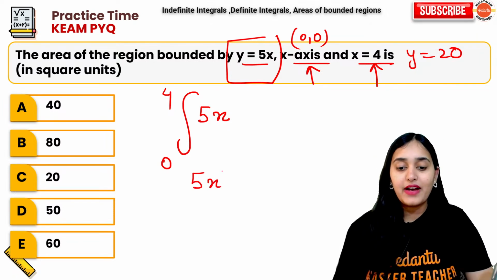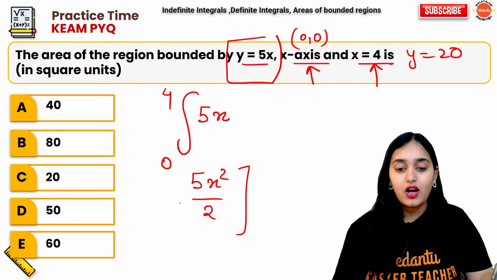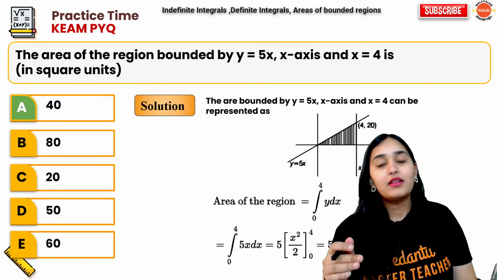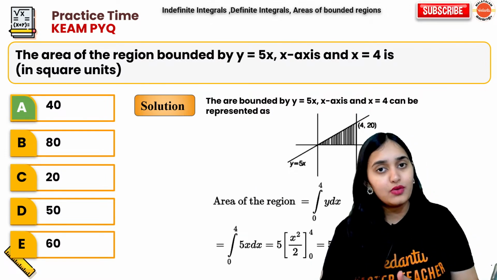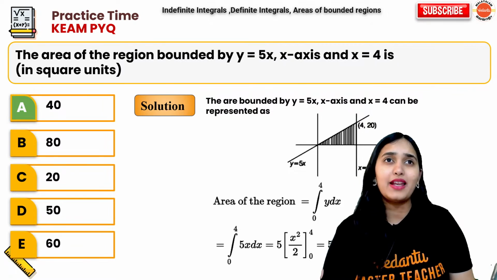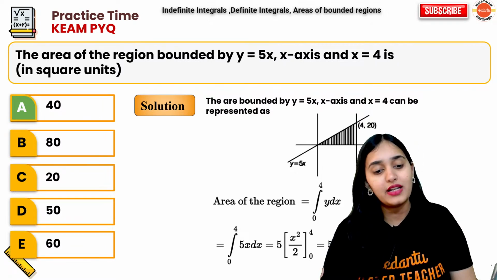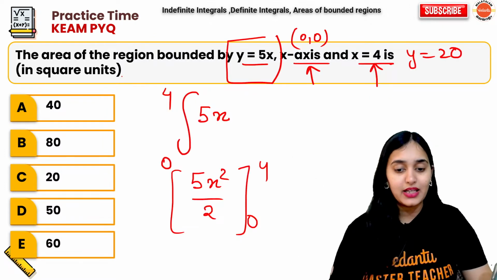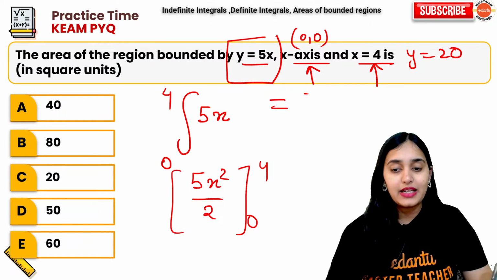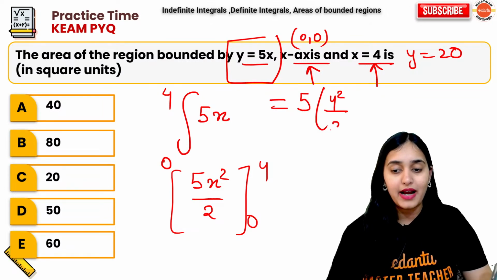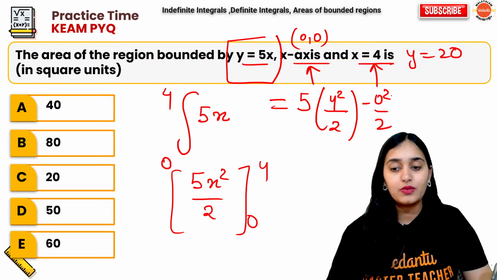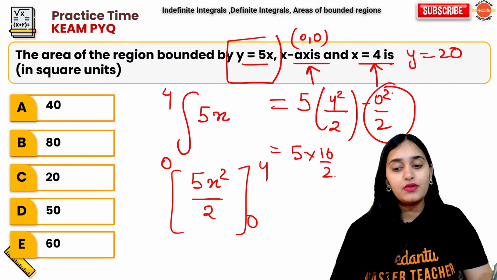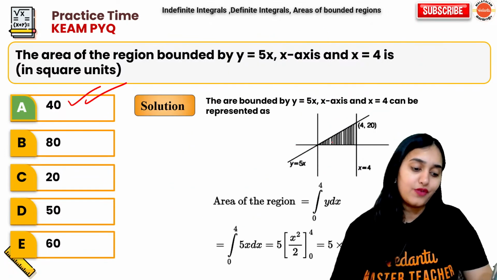So it will be 5x square by 2 from 0 to 4. You get 5 into 4 square by 2 minus 0 square by 2. So 4 square is 16, 16 by 2 is 8, 8 times 5 is 40. So your answer is 40. Simple. Are you able to understand how you have to solve it, everybody? What do you get here? 5 into 4 square by 2 minus 0 square by 2. 0 square by 2 is 0, so no need to solve that. 5 into 16 by 2 is 40. So your answer is 40.